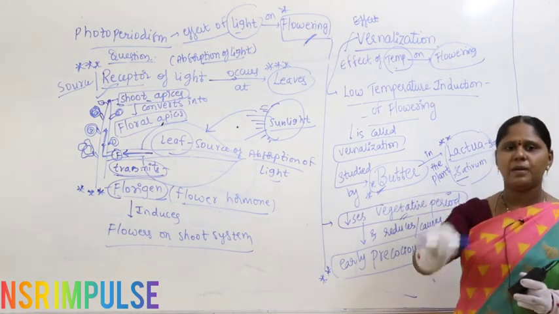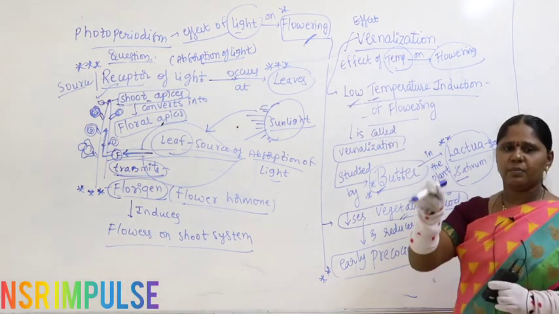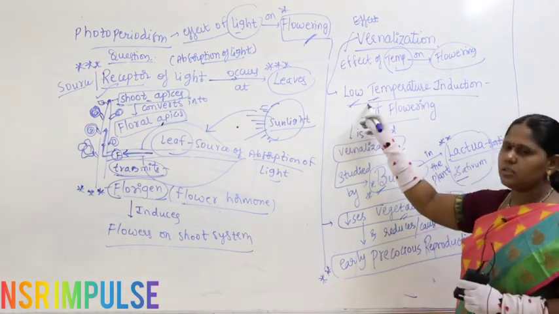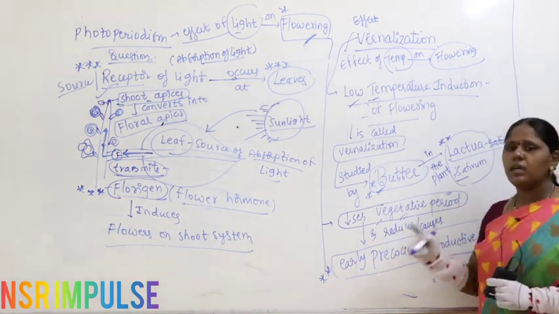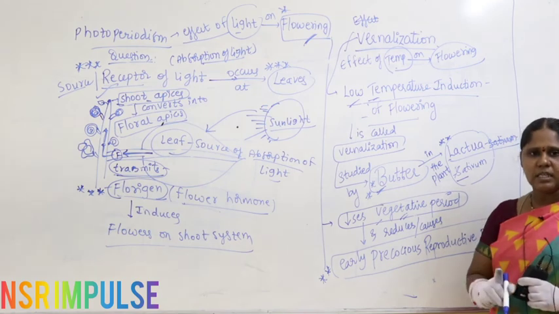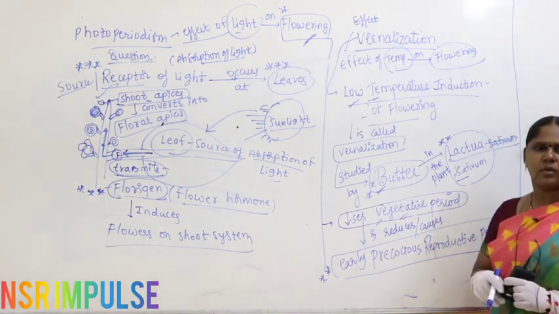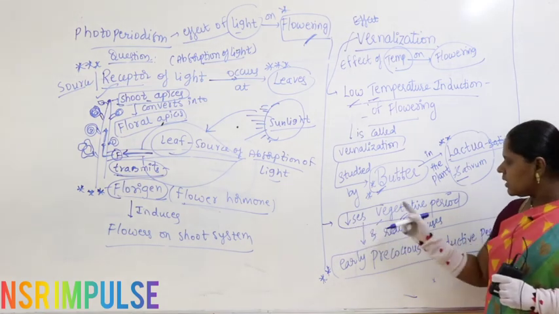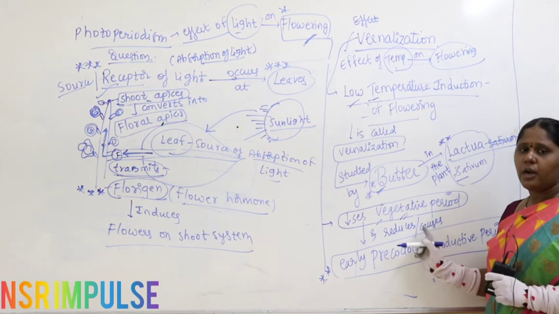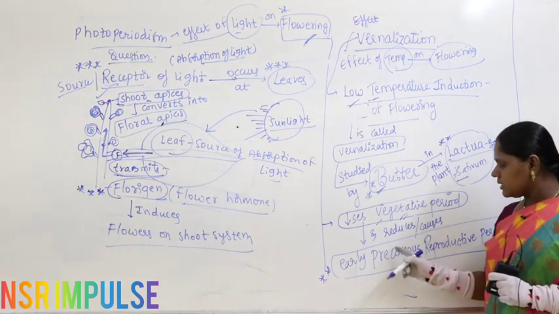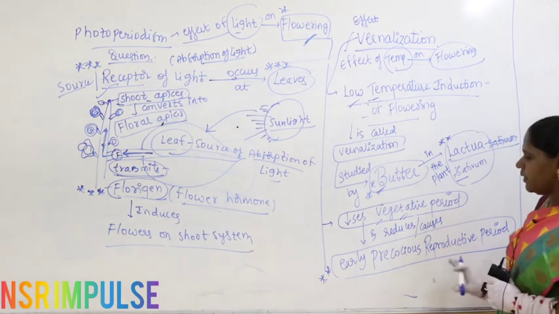But when you keep the plant in low temperature, instead of 2 to 3 years, the plant may take only 1 year. That means it decreases the vegetative period and causes early precocious reproductive period.